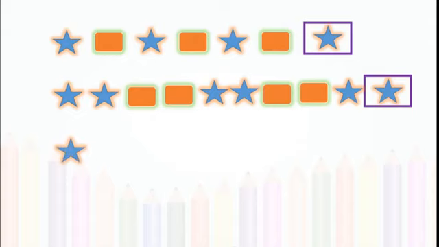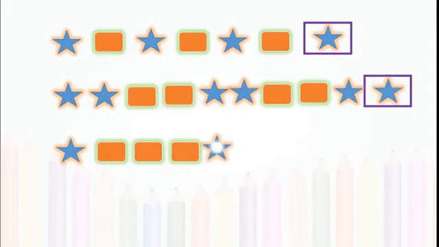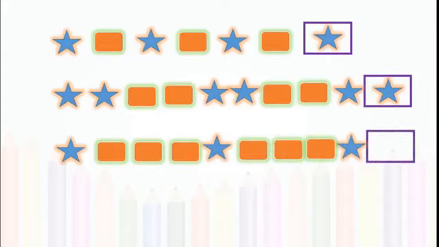Okay. Now next picture. Star, rectangle, rectangle, rectangle, star, rectangle, rectangle, rectangle, again star. So what should be here? Yes, you are right. It should be a rectangle. Correct? Because one star, three rectangles.